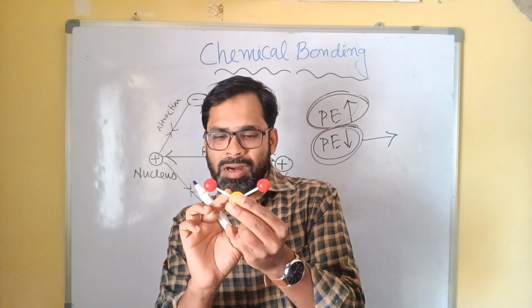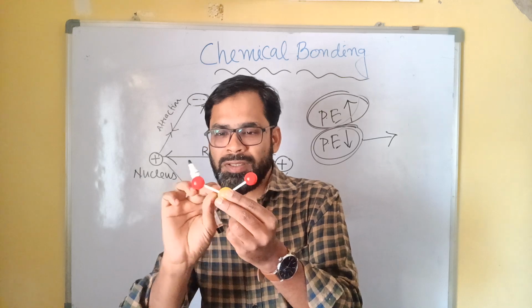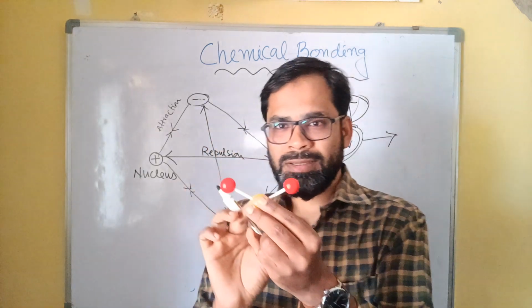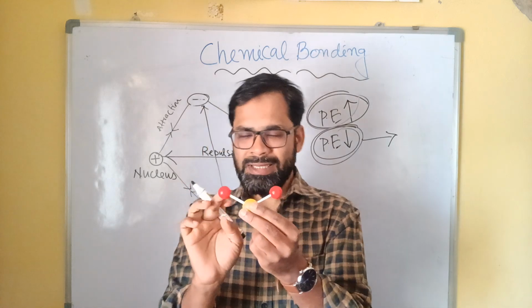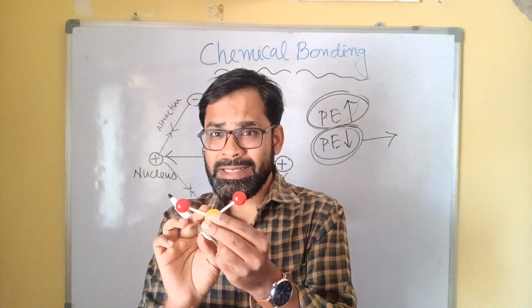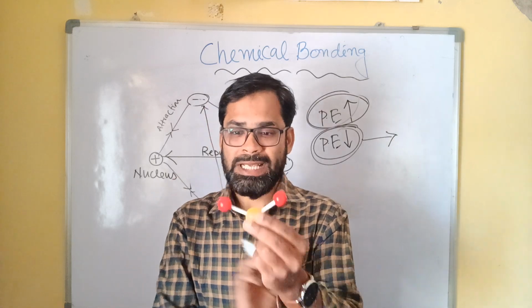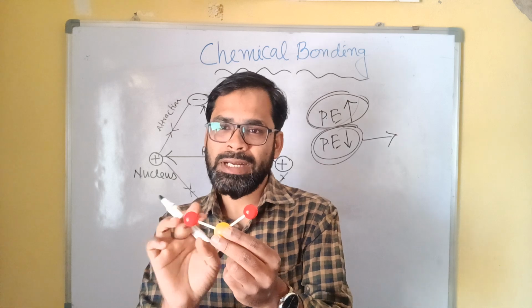In between oxygen and hydrogen, one bond is there. Is this any physical bond? No. It represents the force of attraction in between hydrogen and oxygen.